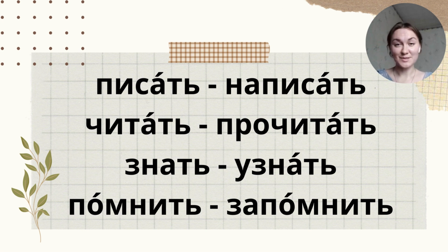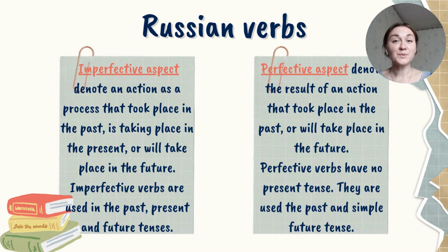So you can see the examples of imperfective verbs, left side, and perfective verbs, right side. And you can see that these verbs go in aspectual pairs with the same lexical meaning, but the difference is in grammar. Let's take a look at the difference. Now we will find out the difference between these verbs. Imperfective verbs denote an action as a process that took place in the past, is taking place in the present, or will take place in the future. Imperfective verbs exist in all three tenses: past, present, future.